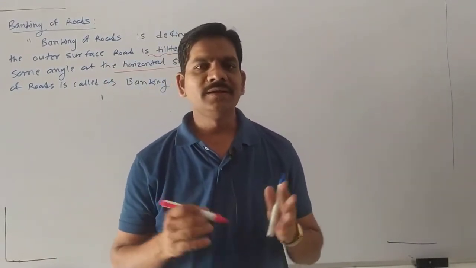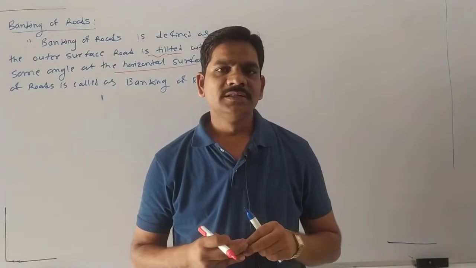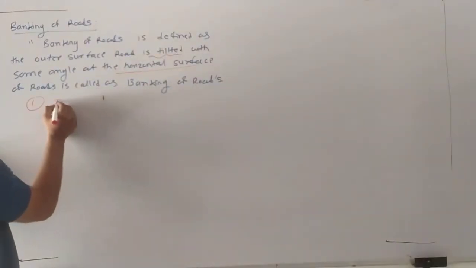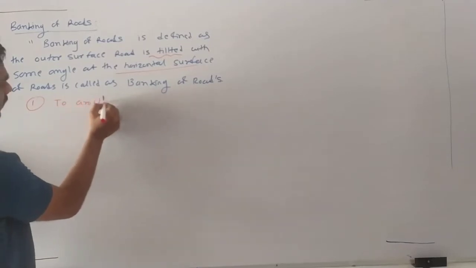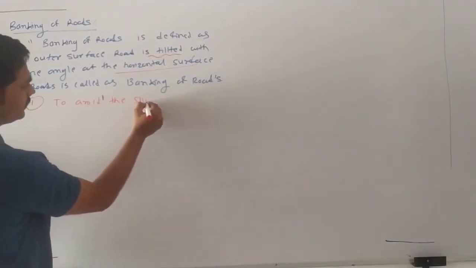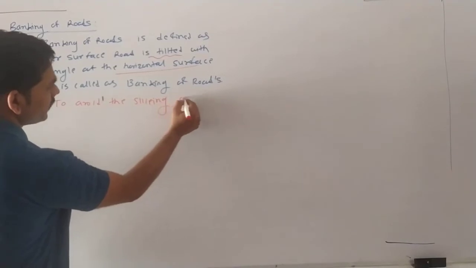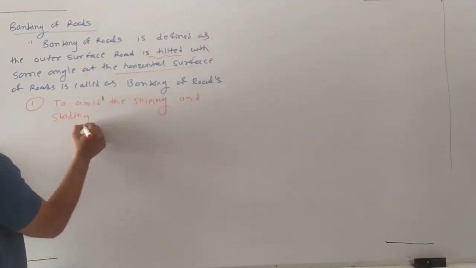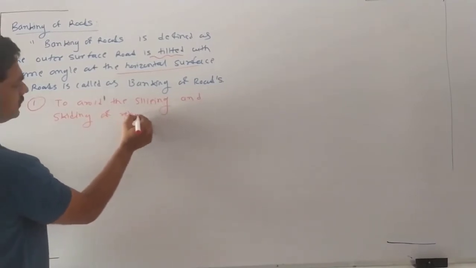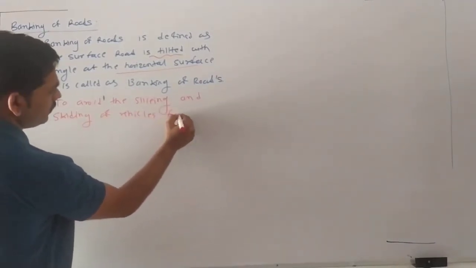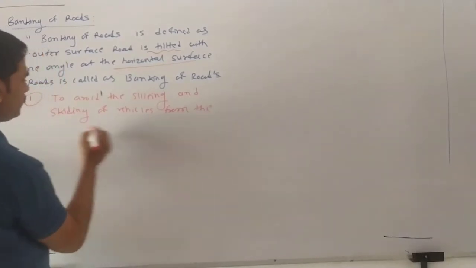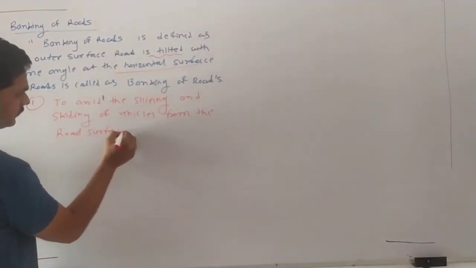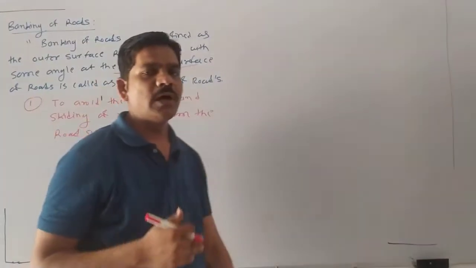So why do we provide the banking of road? The reason behind that is to avoid the slipping of a car. Means why is it necessary? To avoid the slipping and skidding of vehicles from the road surface. Yes or no? Yes, to avoid this.